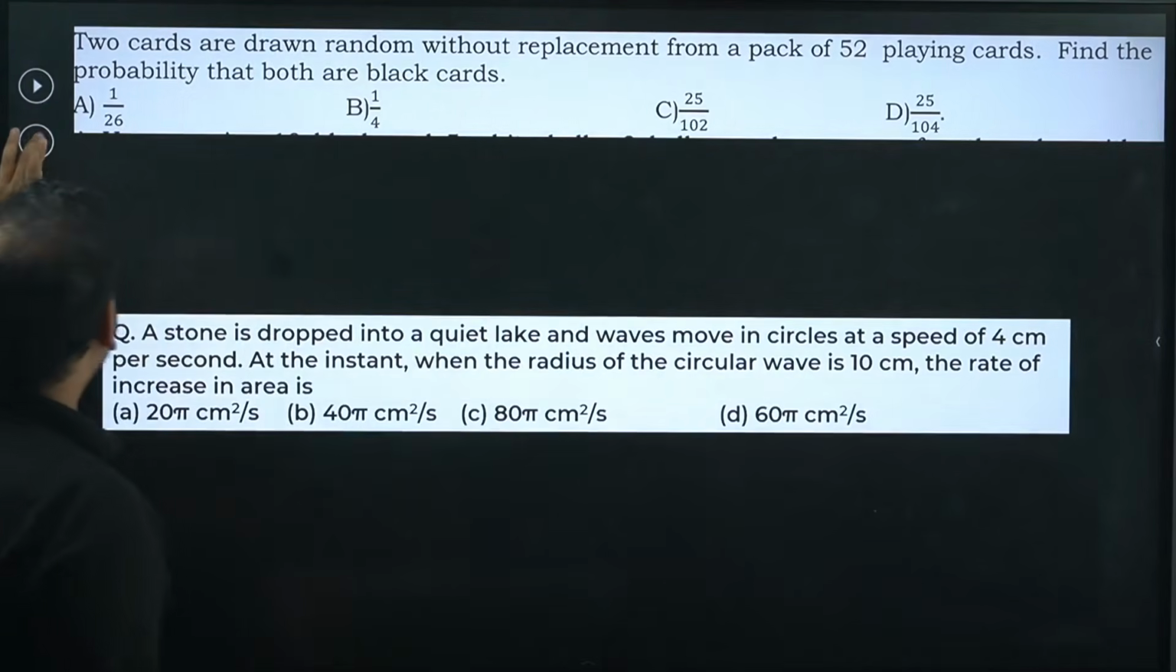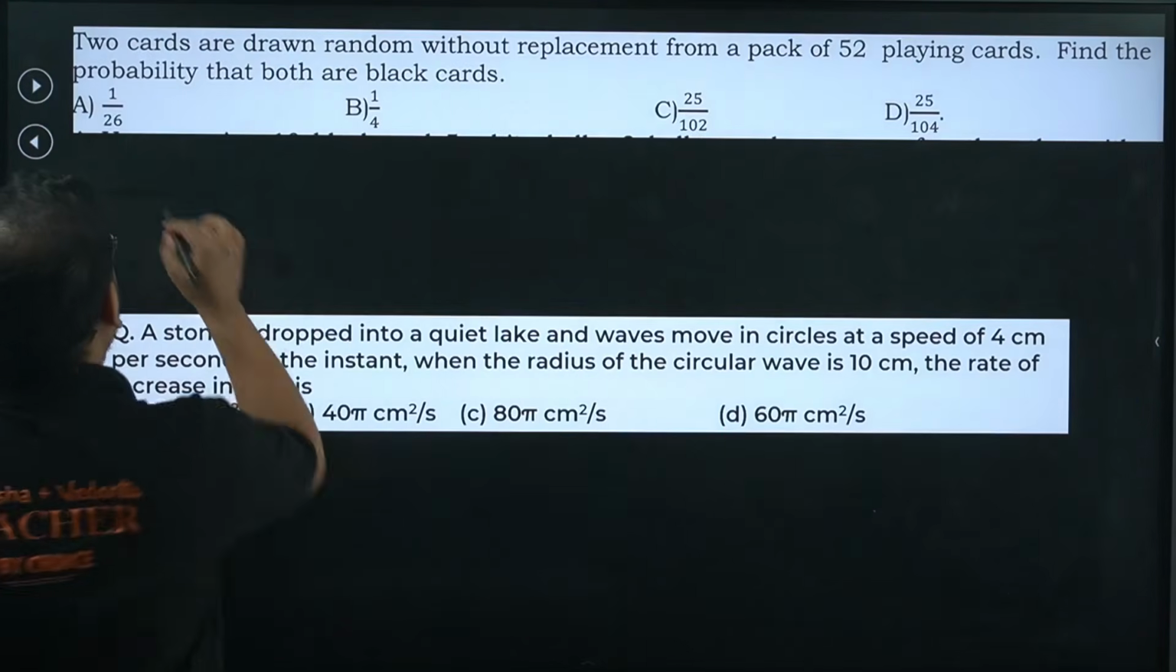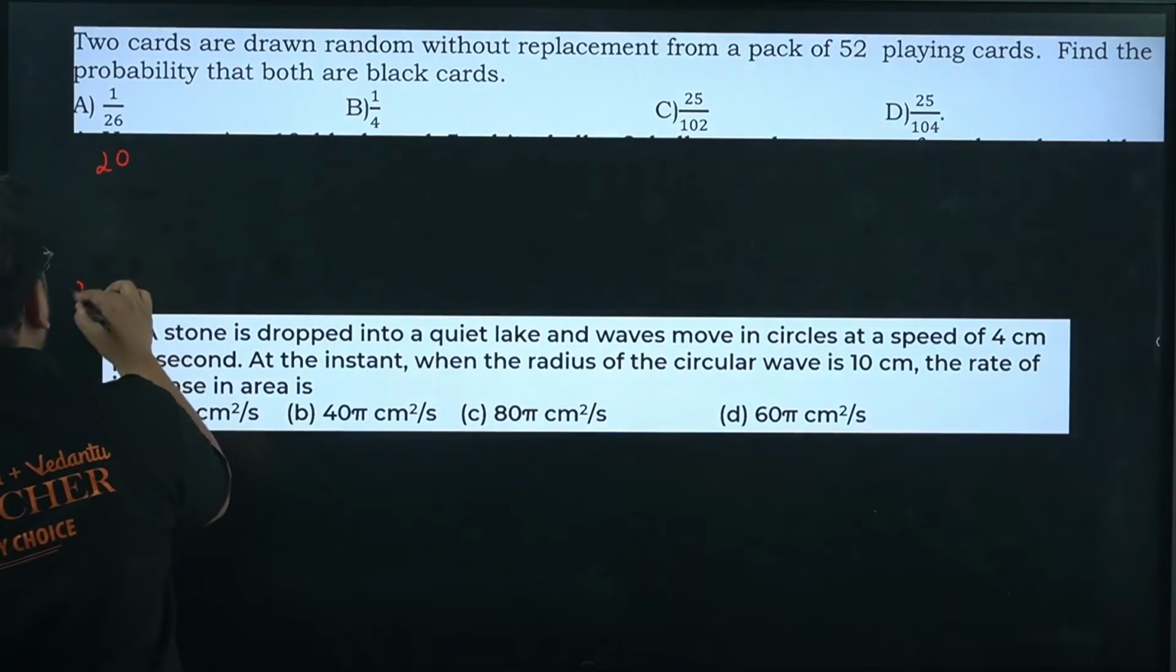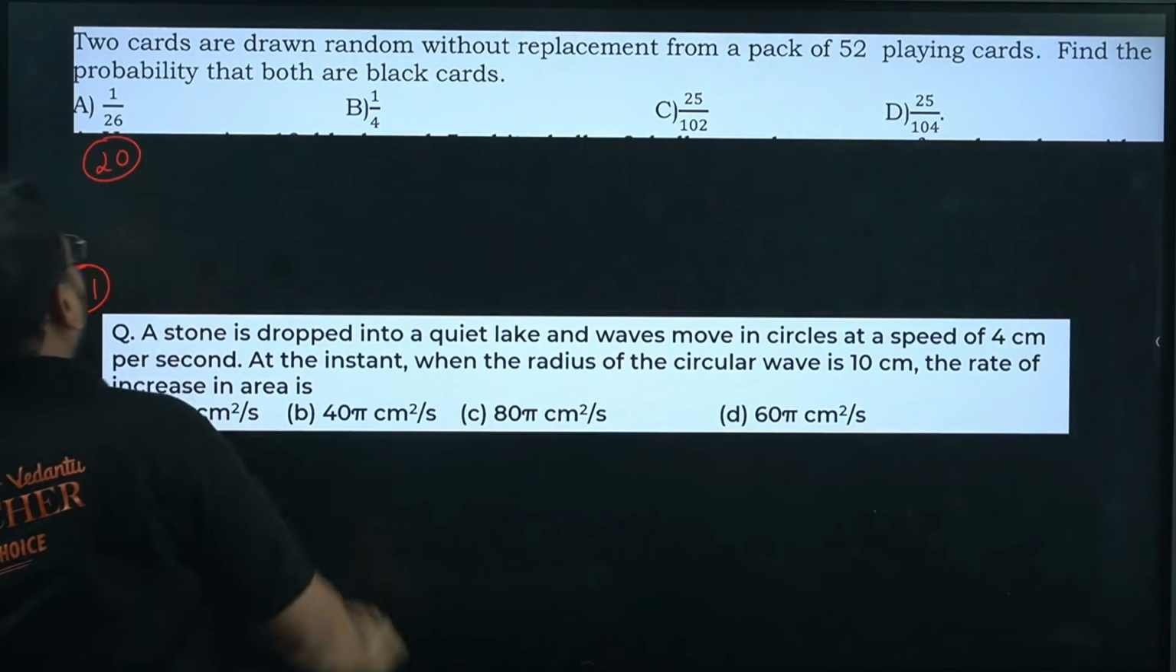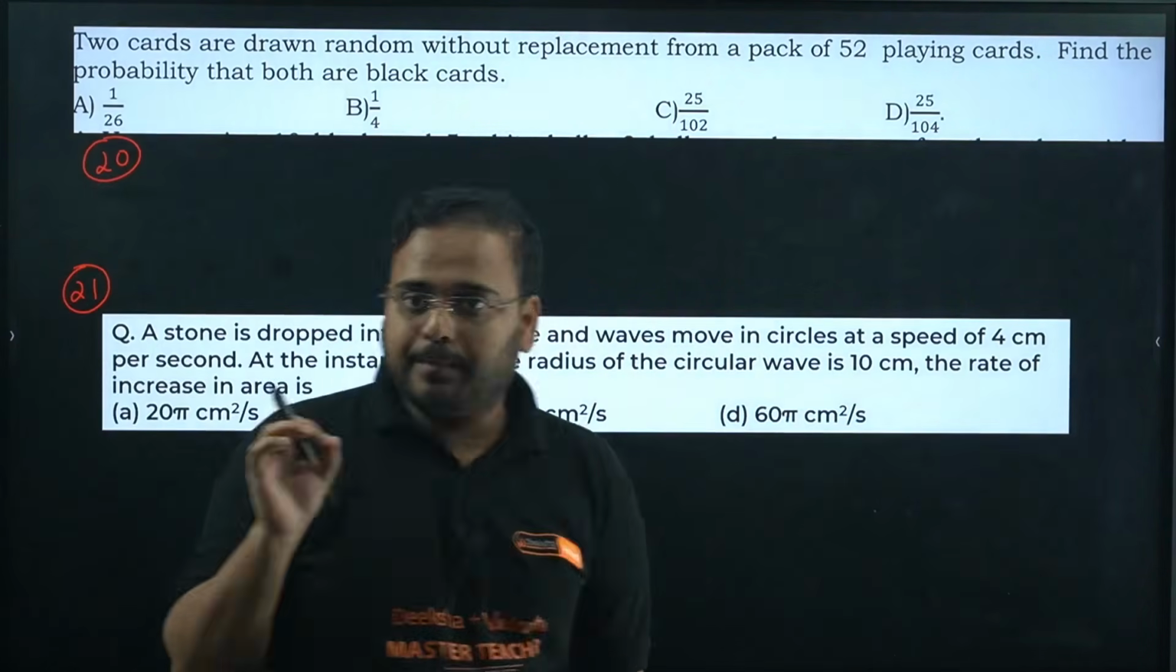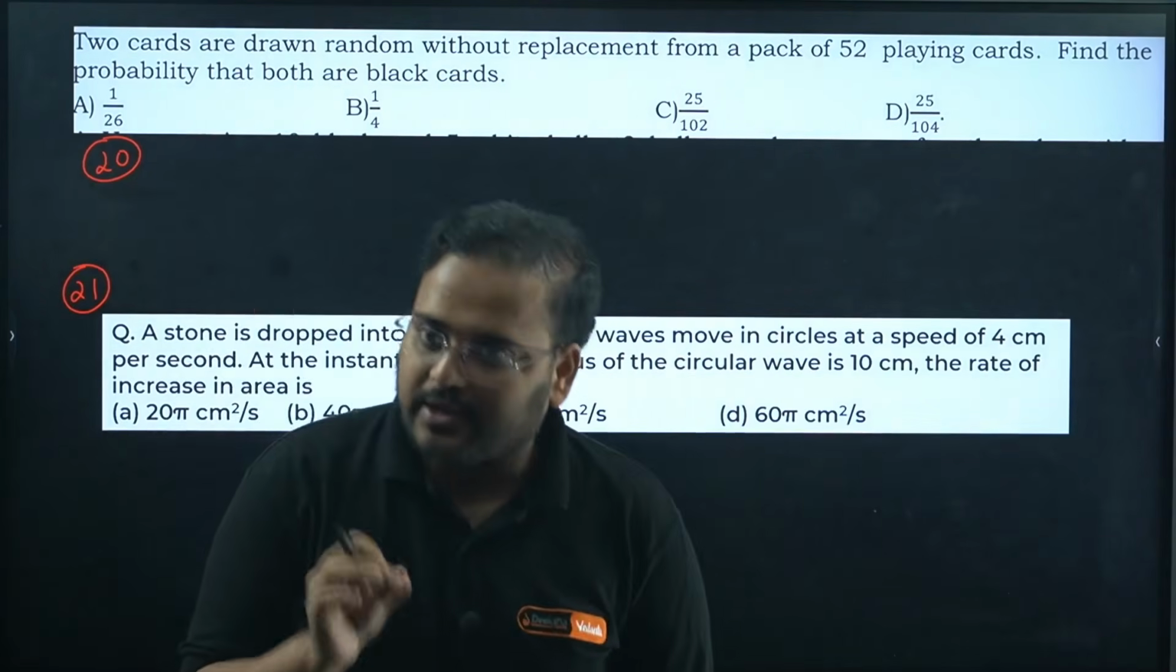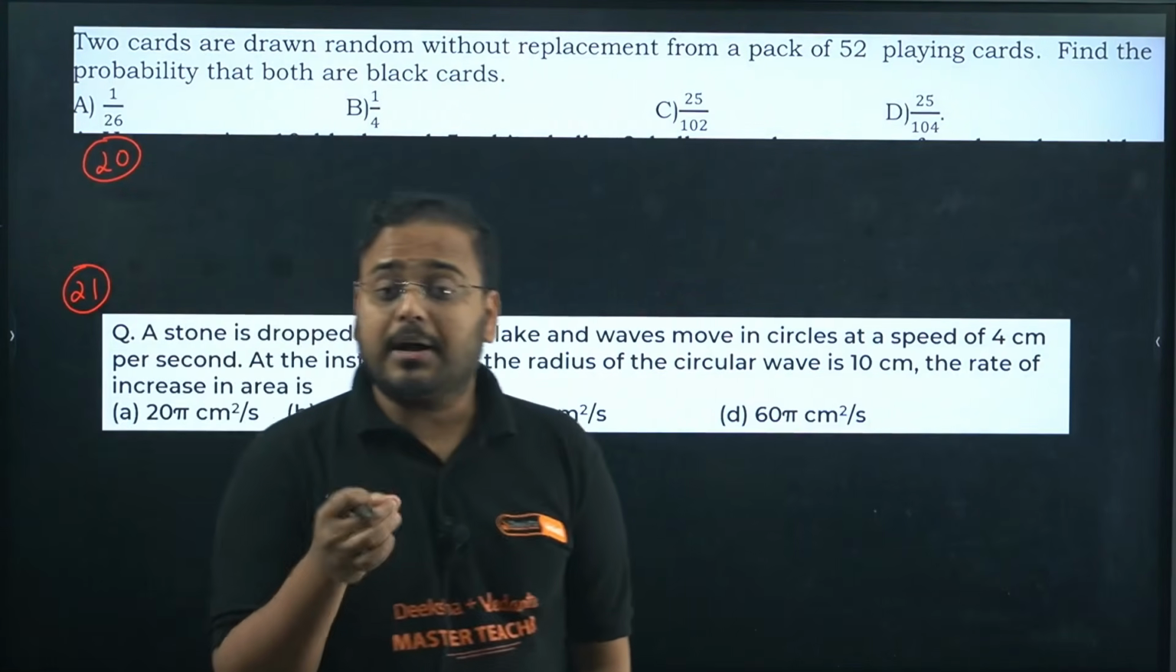Questions number 20 and 21. Let's try. Two cards are drawn at random without replacement from a pack of 52 playing cards. Find the probability that both are black cards.